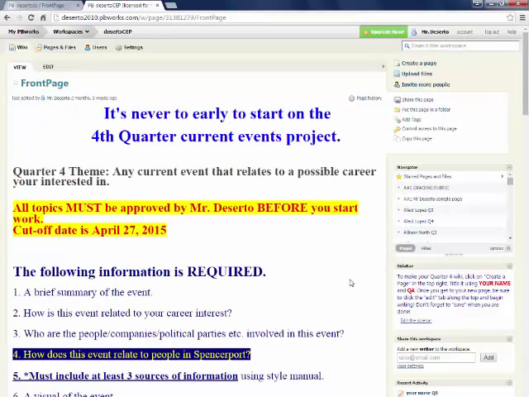That's the basics of the current events page. Please remember to look at the Mr. Deserto sample page in the future for additional information on how to spell check, put in movies, put in pictures, put in links, and all these other things that you will need to do.